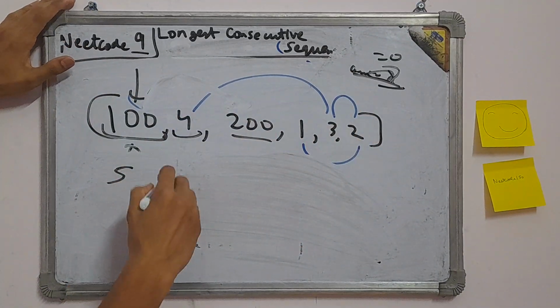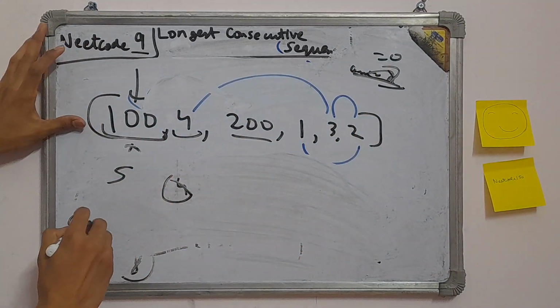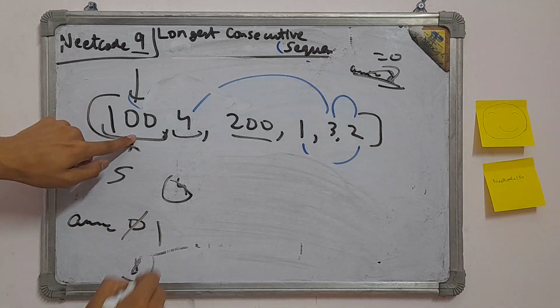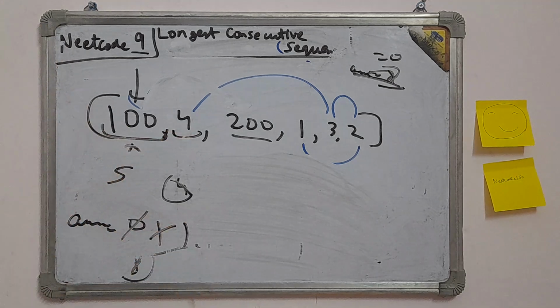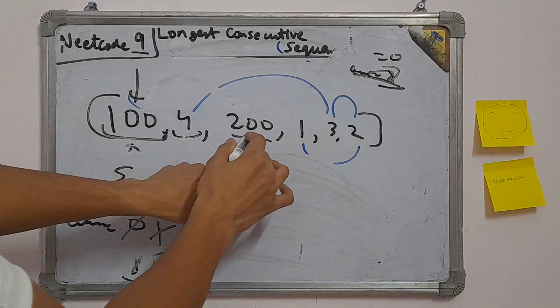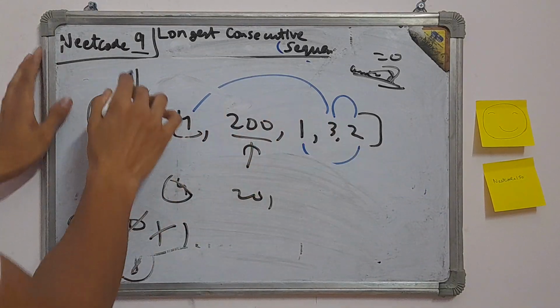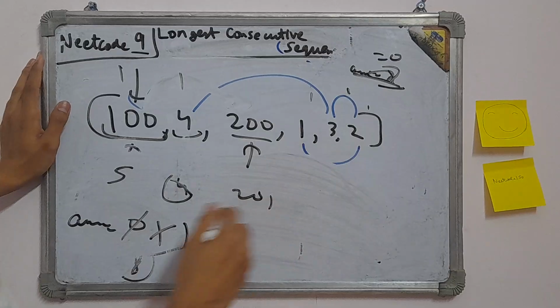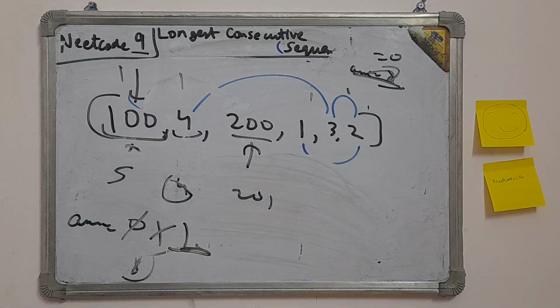So we got only 4, so length 1. The answer was 0 before, then we got 101, then we got 4, again 1 only, because there is no better solution yet. Now we come to 200. Again, for 200 we look for 201 in the array. We cannot find it. So again it says 1 only, because we have not found anything better.